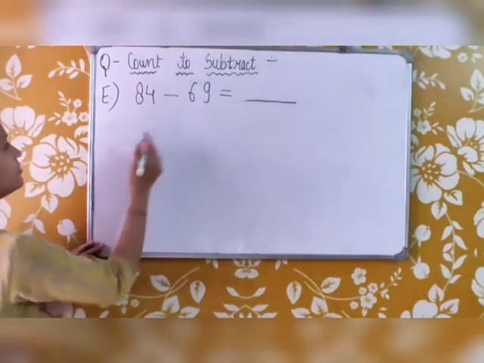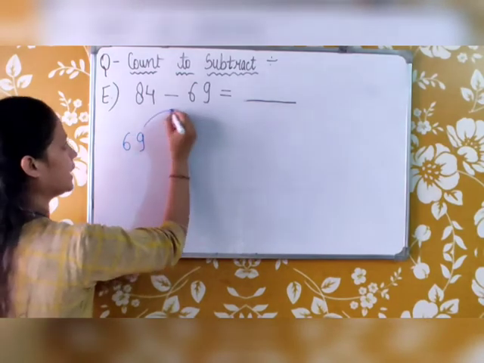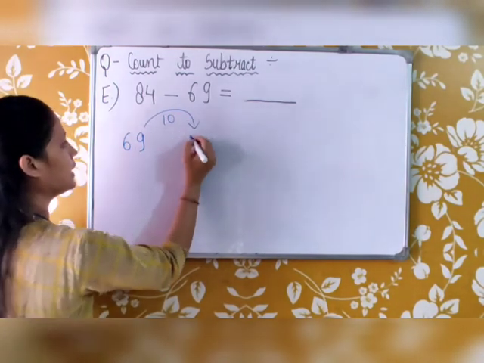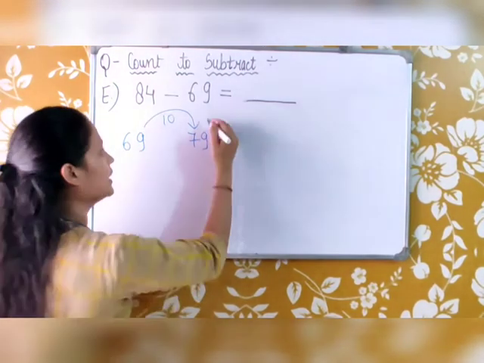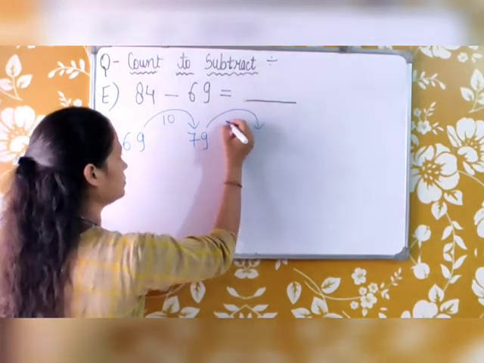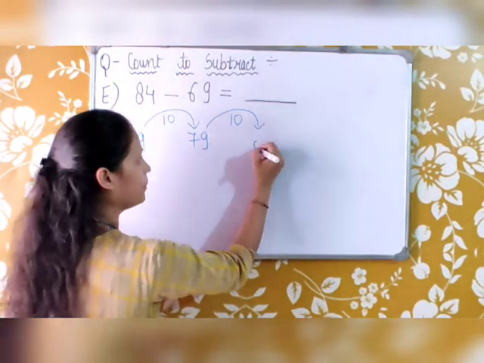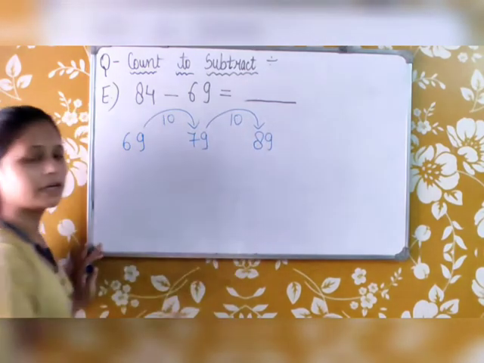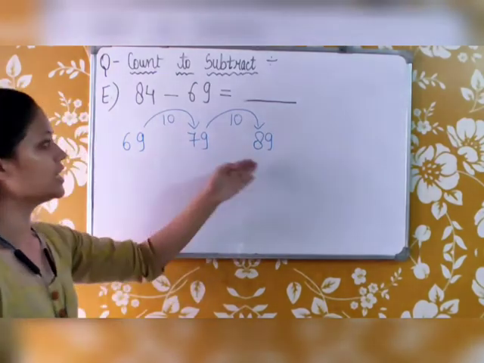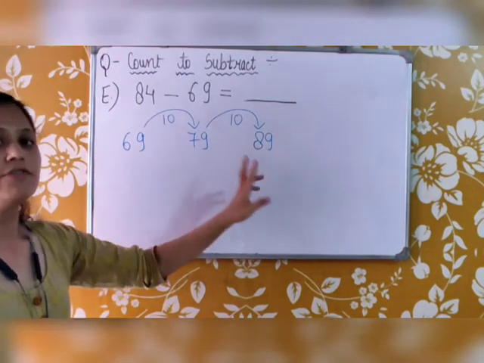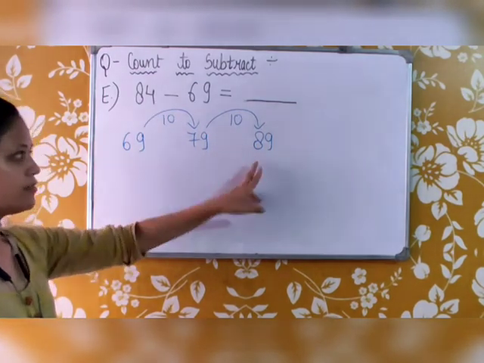So see, this is 69. We will start from 69. We will jump 10, it will become 79. Then again we will jump 10, it will become 89. Now 89 is more than 84. How much? 89 is 5 more than 84.